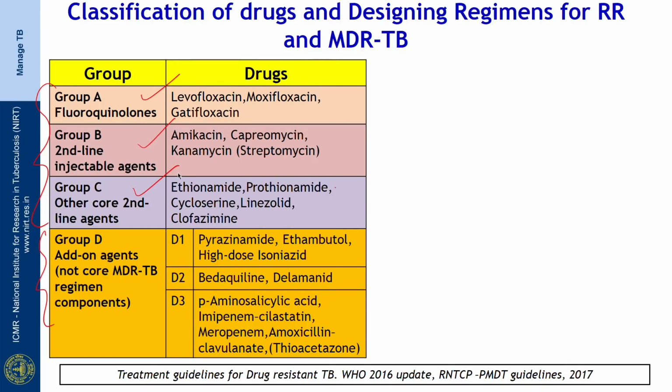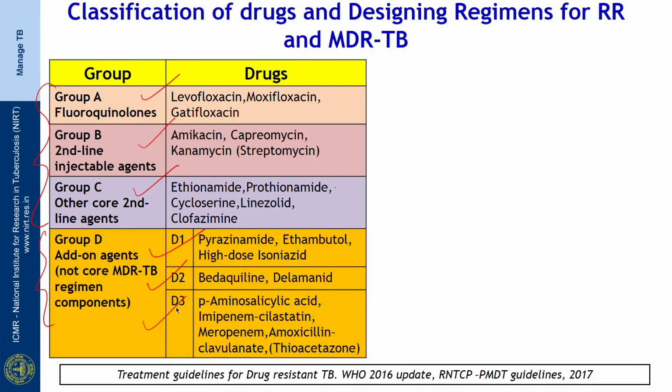ethionamide, prothionamide, cycloserine, linezolid and clofazimine. The add-on agents are the group D drugs. D1 consists of pyrazinamide, ethambutol and high-dose INH. D2 are the new anti-TB drugs Bedaquiline and Delamanid, and D3 consists of para-aminosalicylic acid, imipenem, meropenem group of drugs.